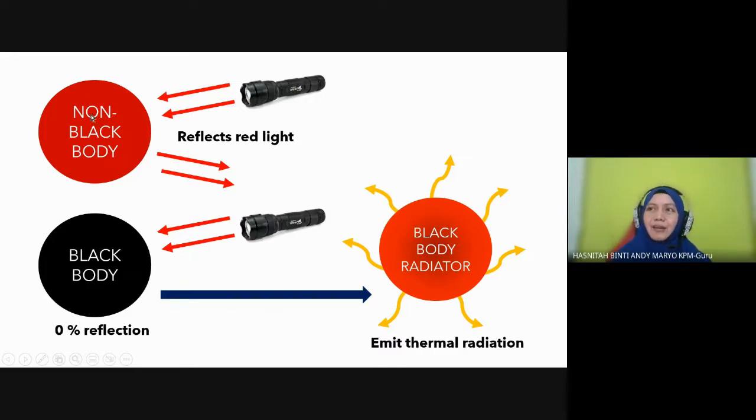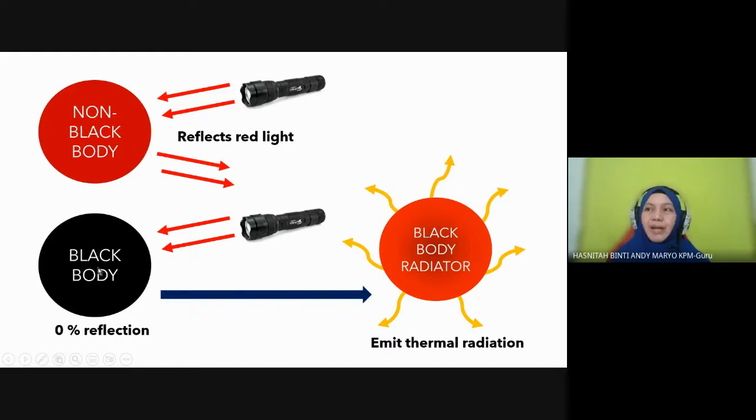Let's take a look at an example. We have two things there, a red ball and a black ball. If you radiate light onto a non-black body, what happens? They will reflect light. As this ball is a red color, it will absorb all other colors and reflect red light. So red light will enter our eyes, and you will see it as a red color. If it is blue, it will absorb all other colors and reflect blue, so we will see it as blue. That is a non-black body.